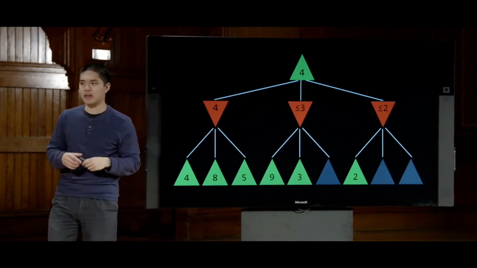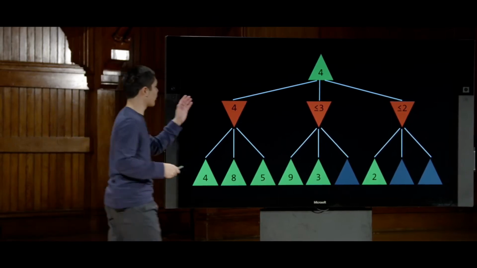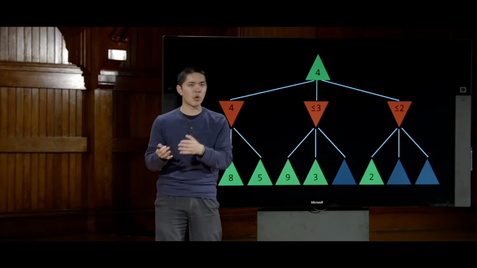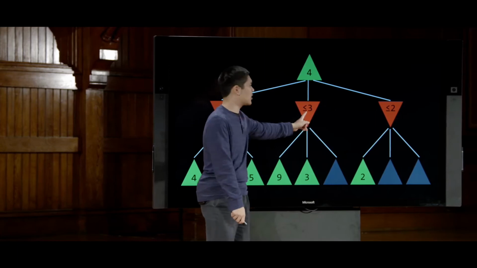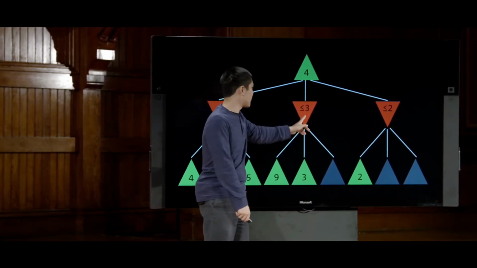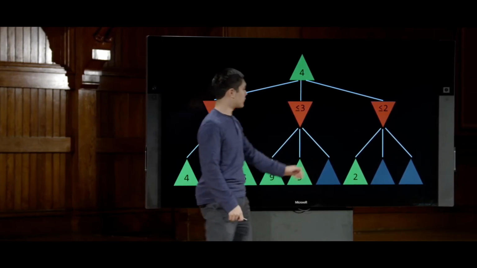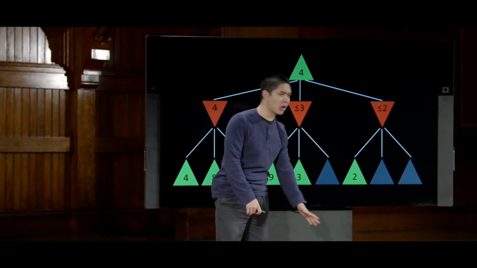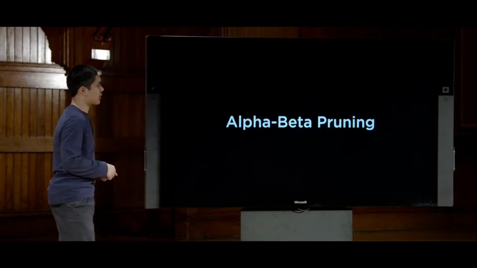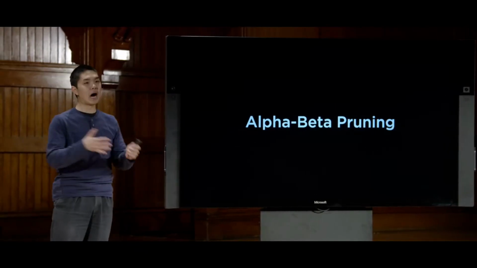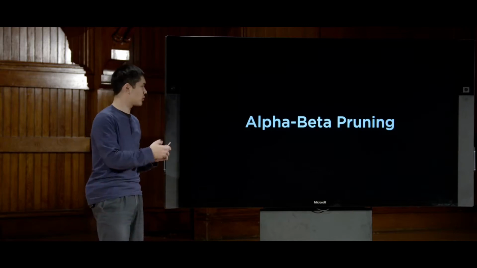So in order to do this type of calculation, I was doing a little bit more bookkeeping, keeping track all the time of what is the best that I can do, what is the worst that I can do, and for each of these states saying, all right, if I already know that I can get a 4, then if the best I can do at this state is a 3, no reason for me to consider it. I can effectively prune this leaf and anything below it from the tree. And it's for that reason that this optimization to minimax is called alpha-beta pruning. Alpha and beta stand for these two values that you'll have to keep track of: the best you can do so far and the worst you can do so far.